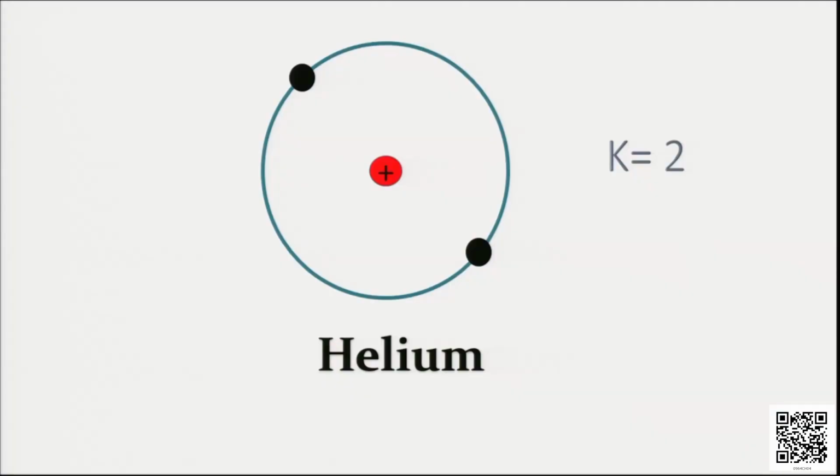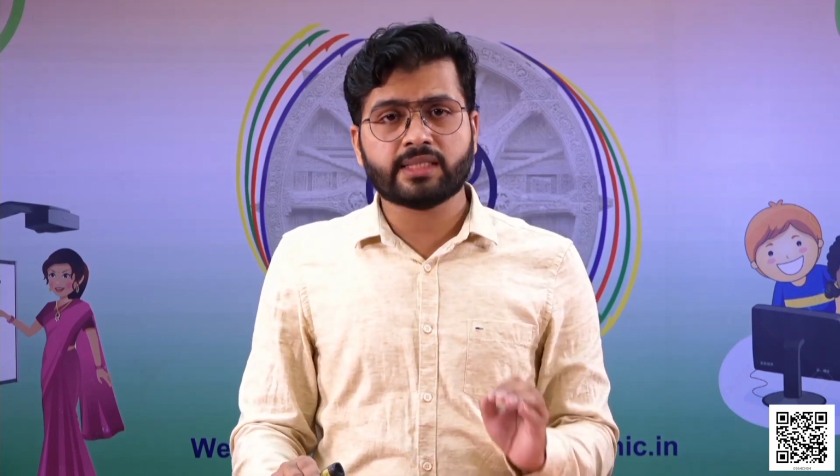In a similar way, let us take another example, that is helium. As you know, helium is having 2 electrons and those 2 electrons will be accommodated in the first cell, that is K cell. And as you know, K cell can have maximum 2 electrons. So here we can say the outermost cell of helium, that is only one cell, is also completely filled. Due to this completely filled configuration, helium is highly stable in nature and does not react with any other element to form compounds or molecules. That is why helium is categorized as an inert gas or noble gas.